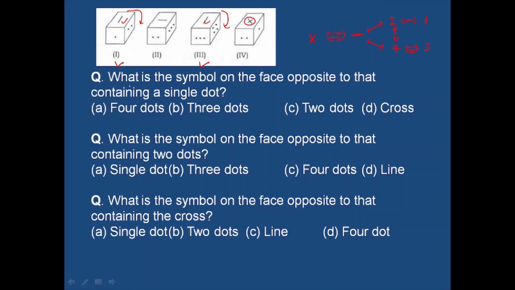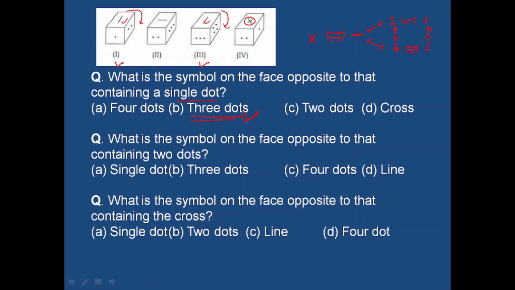So we can answer this question easily. What is the symbol on the face opposite to that containing a single dot? The surface containing single dot will be opposite to the surface containing 3 dot. So option B will be the right answer.